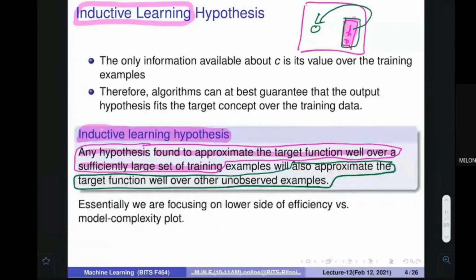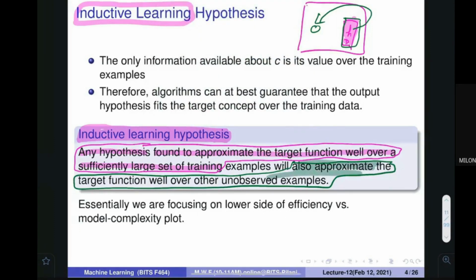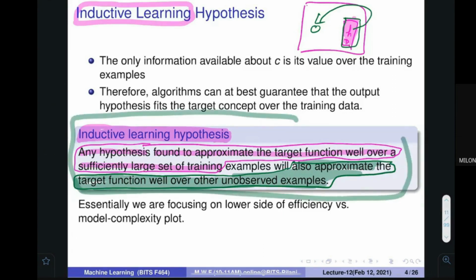What it is telling is that if you find anything that is good on the training data, it would also be good on the unseen examples. If this is right, what does it mean? It means that a function that is good over here would also be good over here.